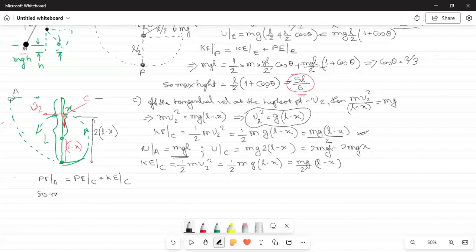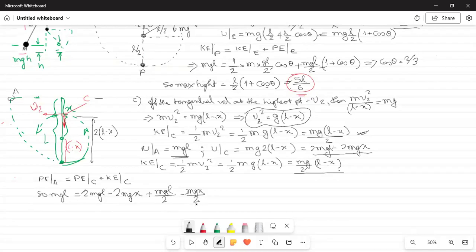So mgl will be equal to potential energy at C, which we have already written, 2mgl minus 2mgx, plus kinetic energy at C, which is mgl by 2 minus mgx by 2.